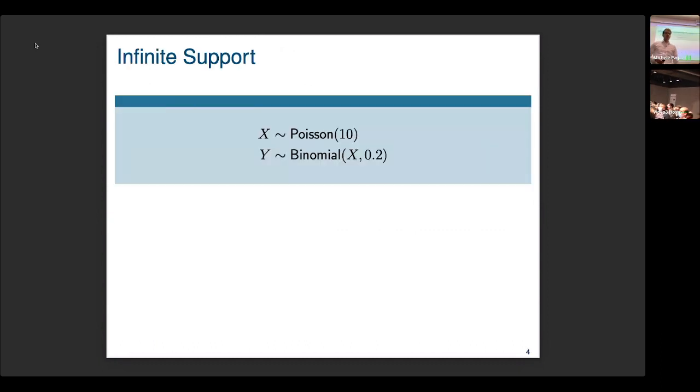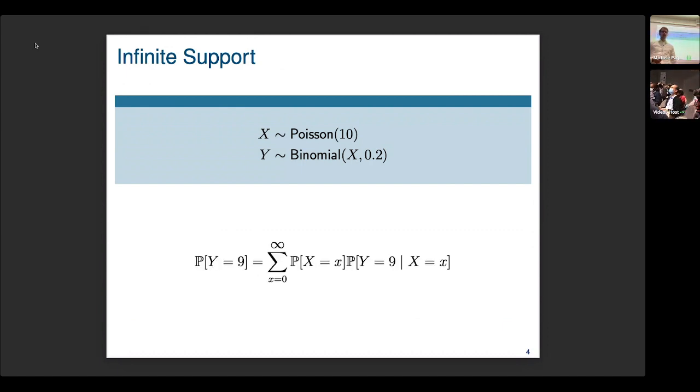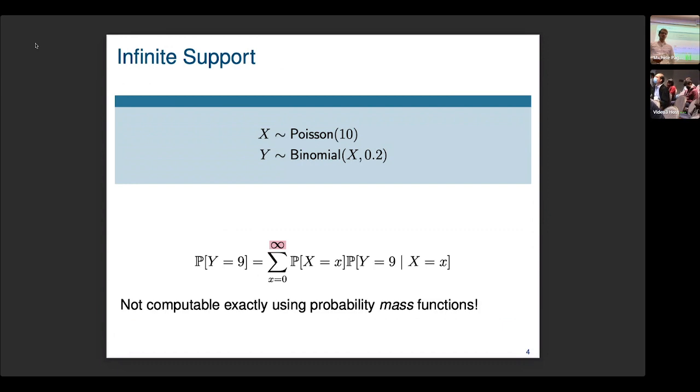So what's the issue with this program? The issue is the infinite support. Because if we just look at this fragment, the first 2 lines, and say we just want to compute the probability of y being 9, then we have to compute this infinite sum over possible values of x, because y depends on x. And of course, we cannot compute infinite sums exactly if we use probability mass functions.